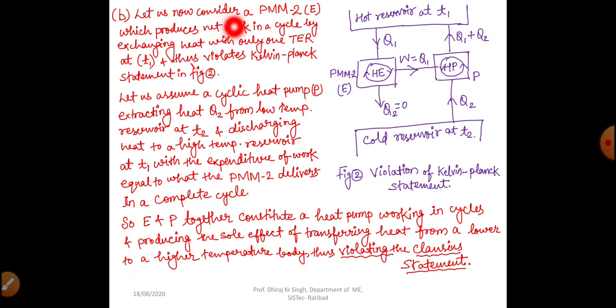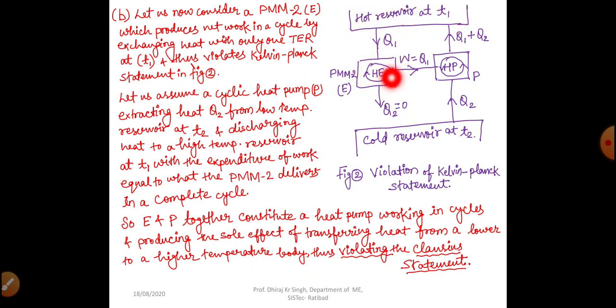So let us consider a PMM2, that is E, a heat engine, which produces net work in a cycle by exchanging heat with only one thermal energy reservoir. This TER is the thermal energy reservoir at T1, and thus it violates the Kelvin-Planck statement. So it is written here clearly that PMM2 produces net work, W being the net work, in a cycle by exchanging heat with only one thermal energy reservoir, that is the hot reservoir at T1.